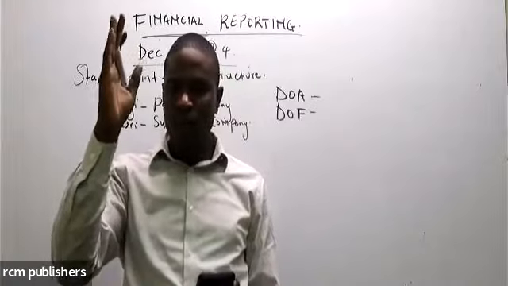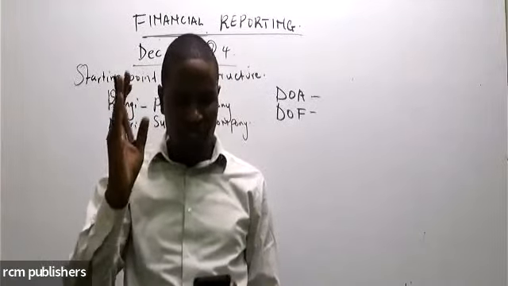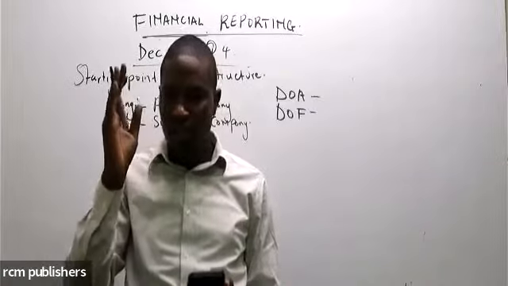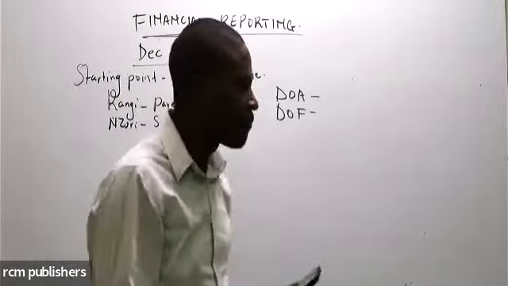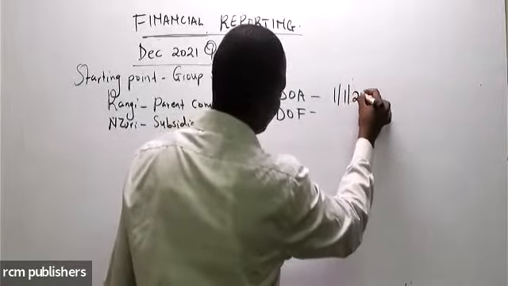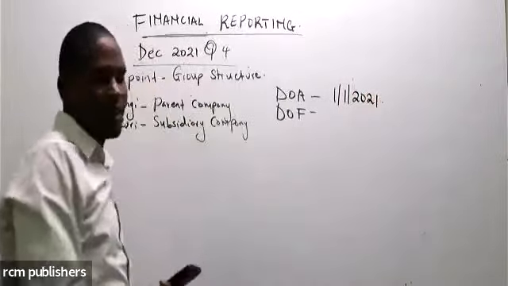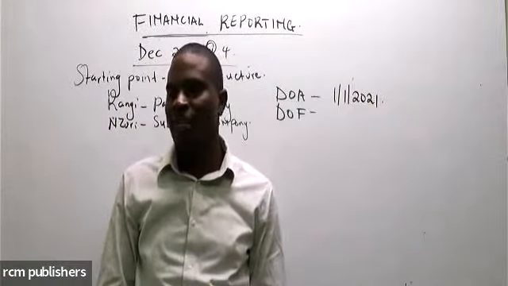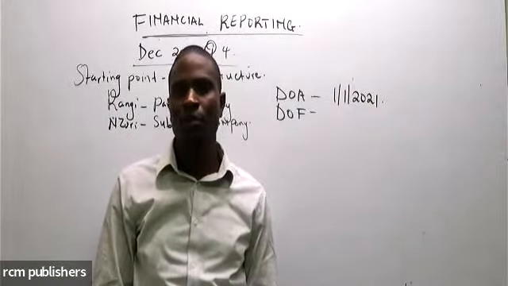On 1st January 2021, Lag Limited acquired the following in Zuri. So on 1st of January 2021, that is the date at which Lag Limited acquired the subsidiary company, Zuri Limited.